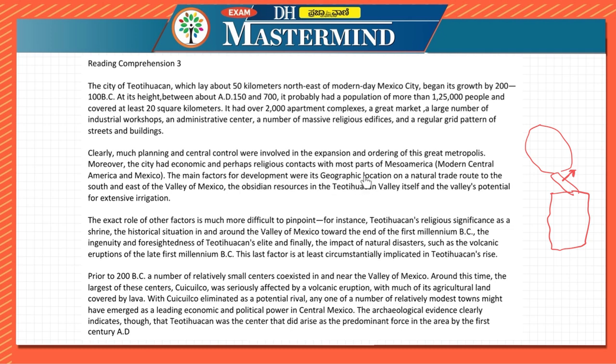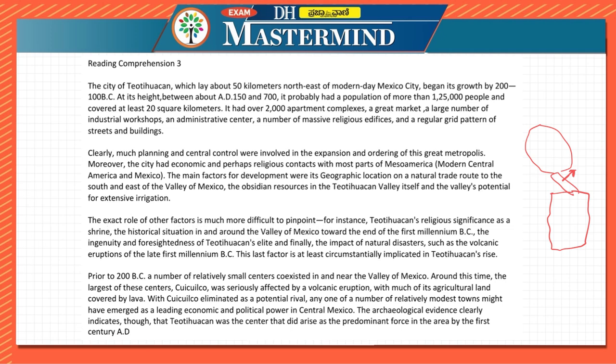The main factors for the development were its geographic location. So the development they are relating with geographic location, which is on a natural trade route to the south and east of the Valley of Mexico. The obsidian resource in the Teotihuacan Valley itself, and the valley's potential for extensive irrigation. Extensive irrigation. Okay. Next one. The exact role of other factors is much more difficult to pinpoint. Other factors, it is difficult to pinpoint.